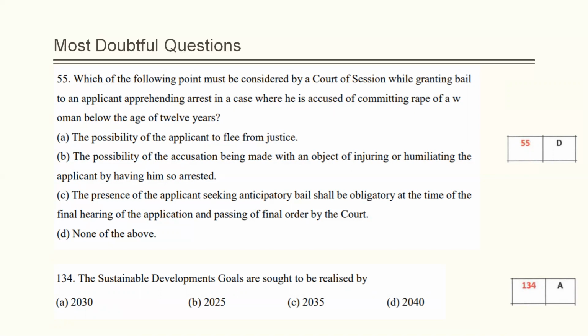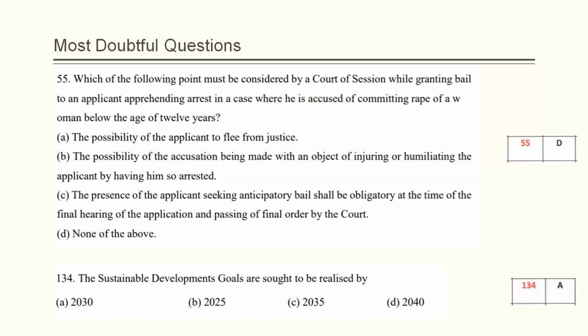By the Criminal Amendment Act of 2018, it was held that in all the rape cases of minor girls under the age of 16 years, no anticipatory bail can be granted. The Act simply states that nothing in this section shall apply to any case involving the arrest of any person on accusation of having committed an offense under section 376 or 376AB, 376DA or DB.